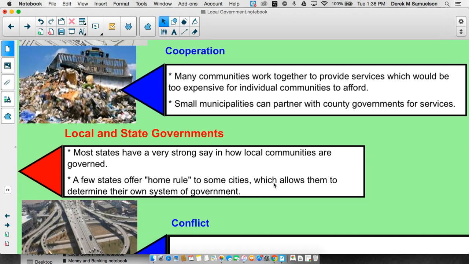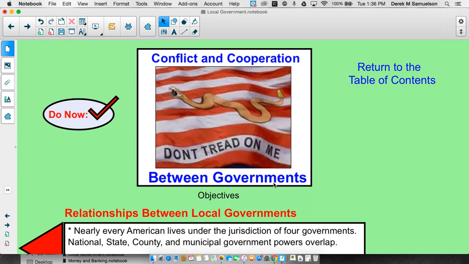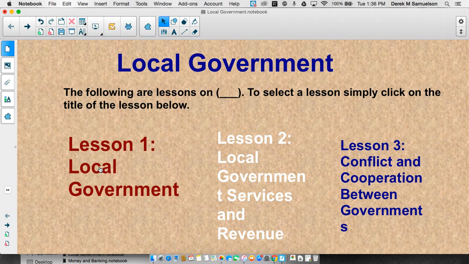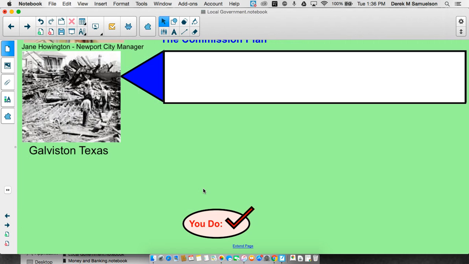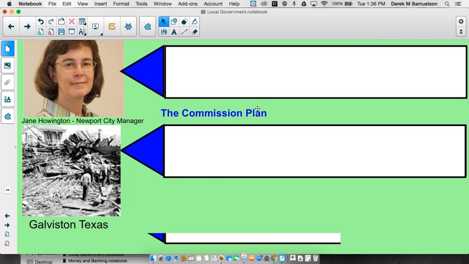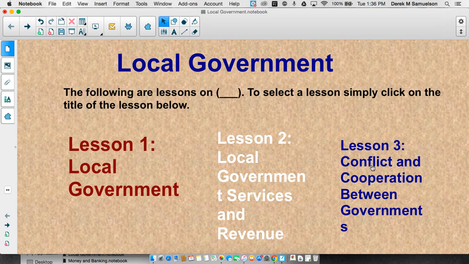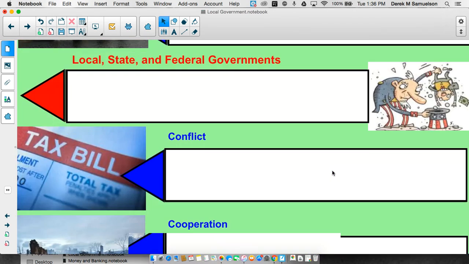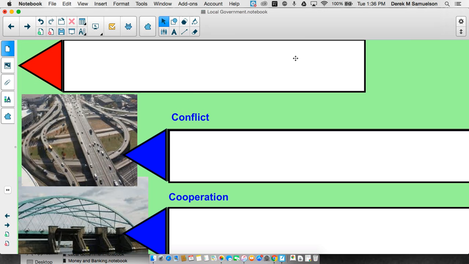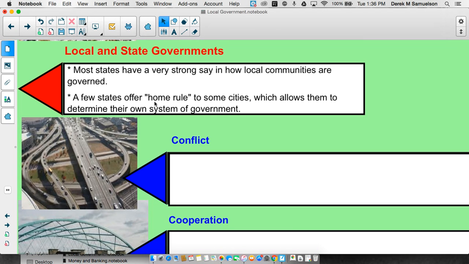So you might have a mayor-council version in one city, but then the next city over has a council-manager, and then the next city over has, I'm blanking on the other system right now. Let me go back to my local government notes, and remember what that word was: commission plan. They have a commission plan in others. So that is something that governments are able to do when the state allows for home rule.